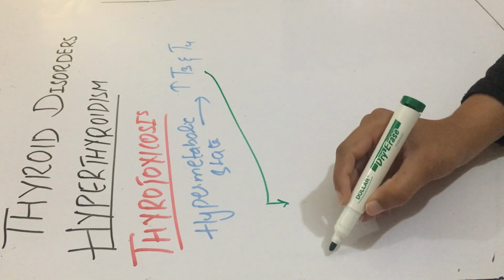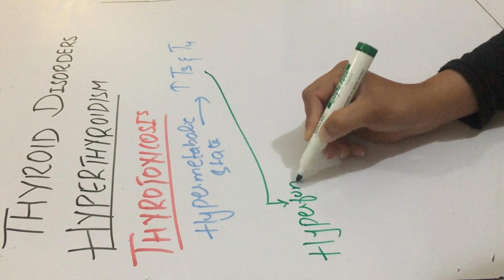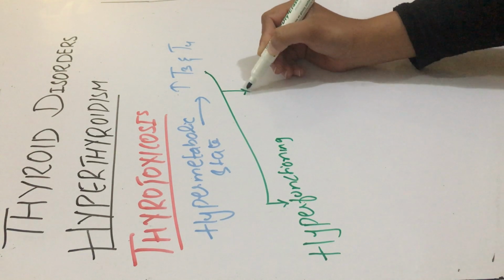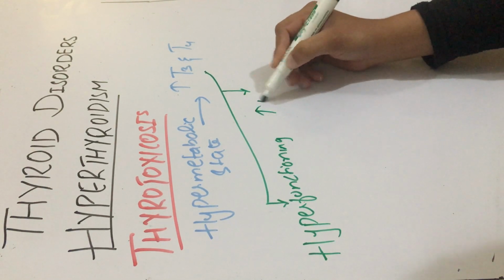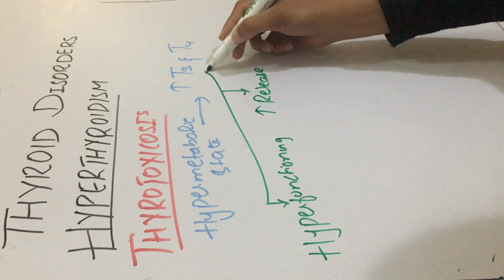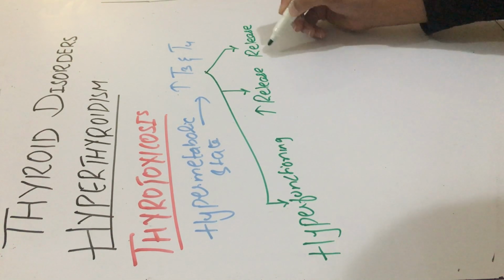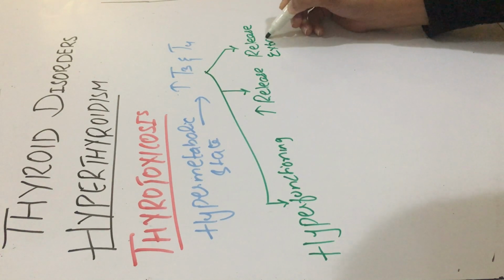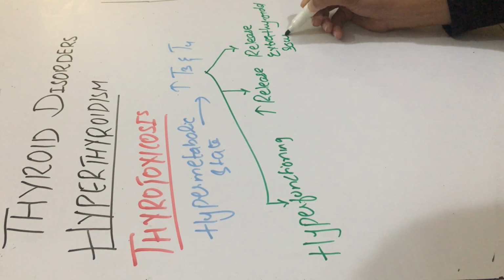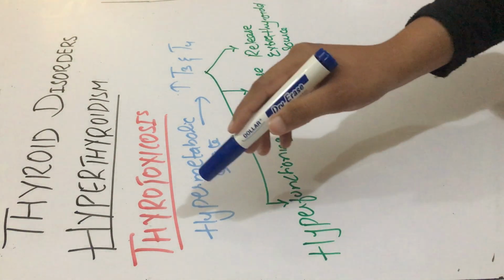Either there would be hyperfunctioning of the thyroid gland, or there would be an increased release of preformed thyroid hormones, or there would be release from an extrathyroidal source.